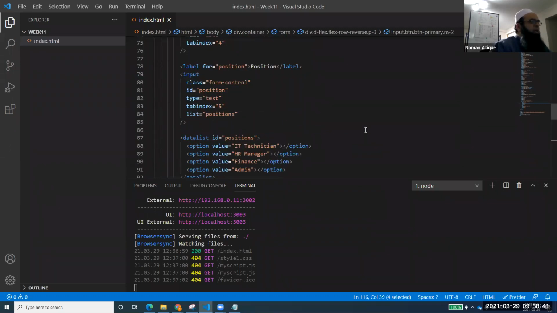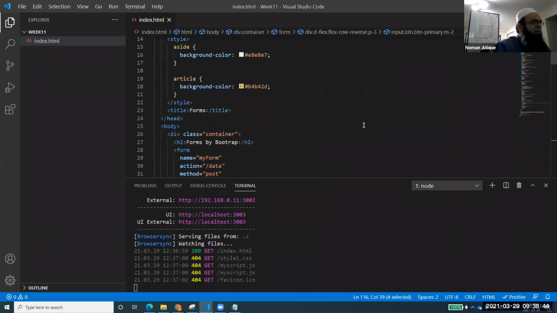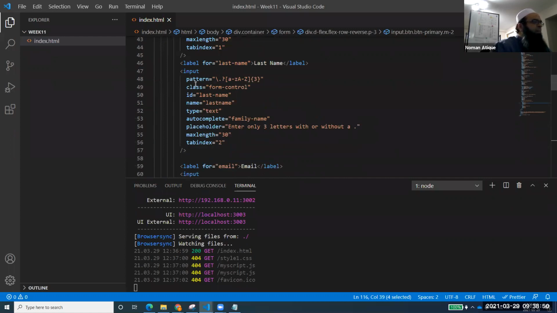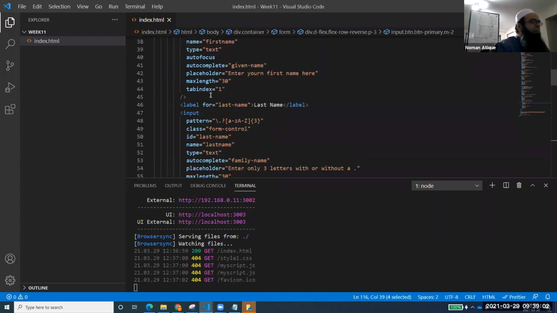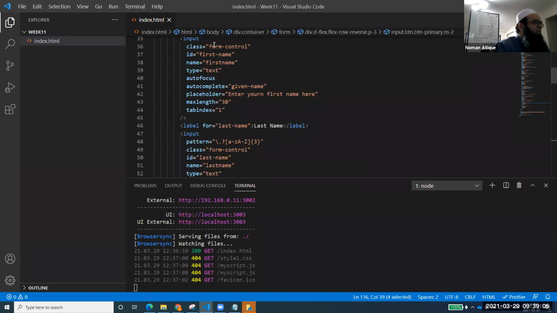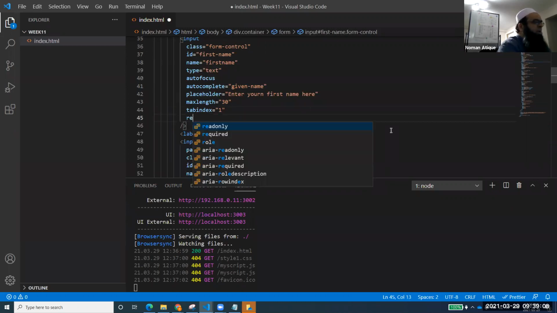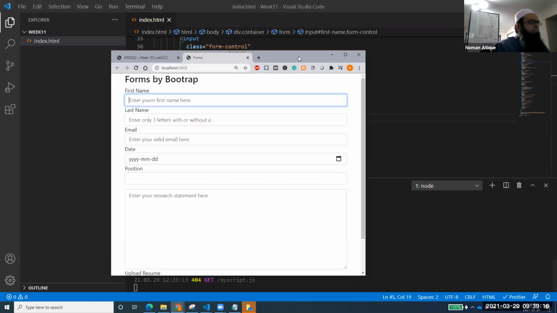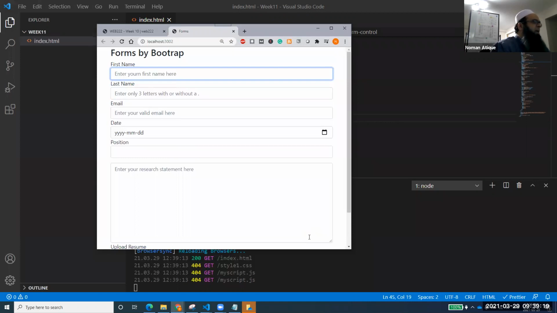Now we want to look at a few other things that I have already mentioned over here. Let me just tell you, because a few of the things have been changed. Now, if you see here, I've implemented a pattern. There are some predefined attributes that HTML5 provides us that we can use. For example, for this first one, the given name, if I write required, I think I mentioned it over there, but if not, I can just show it right now. If I mention required, and run that file again, and try to send this form data, it should show the message.